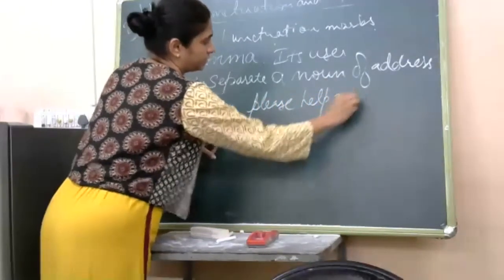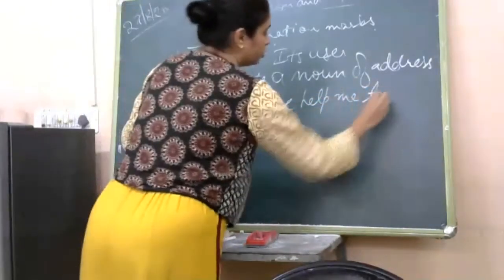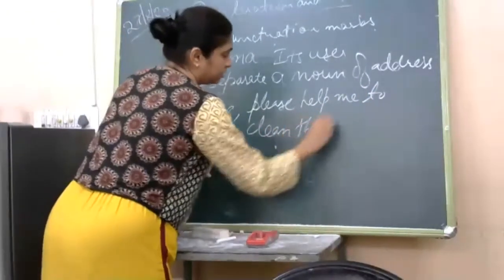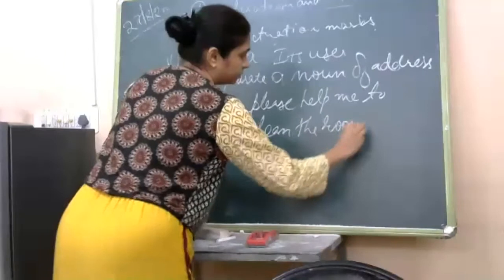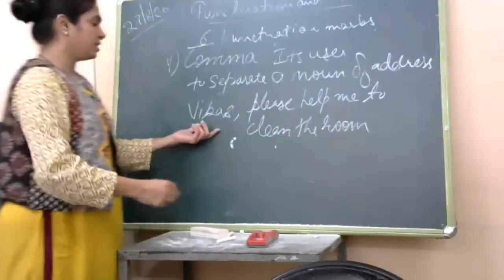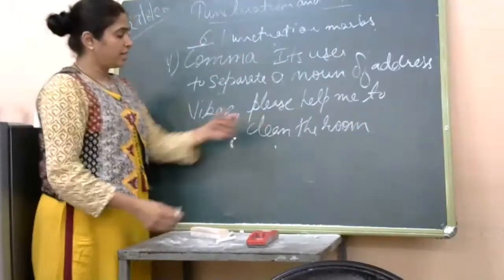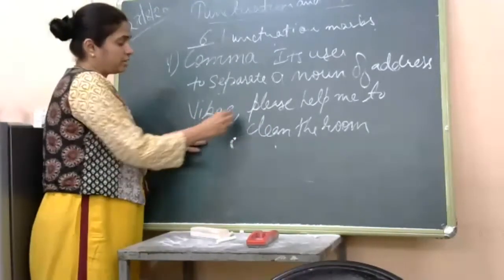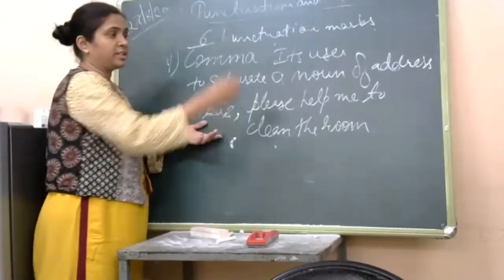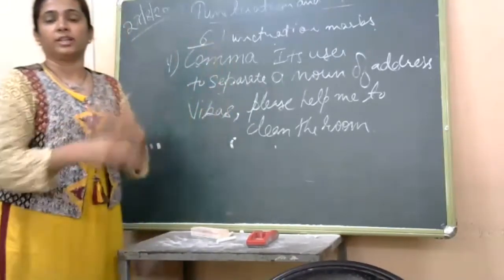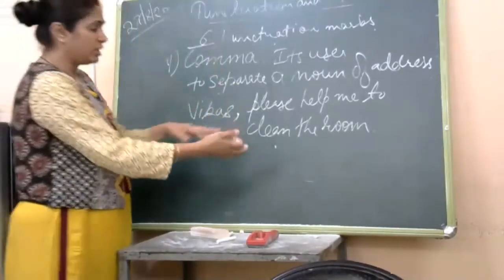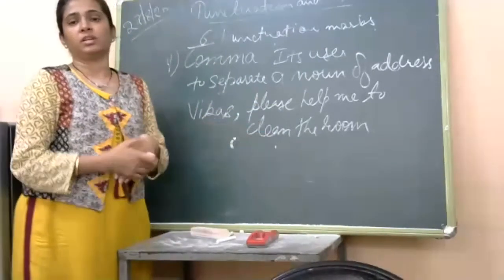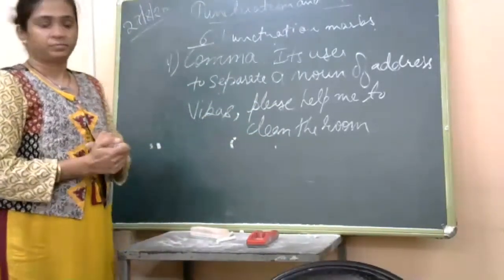Now in this sentence, as we can see, we want the help of Vikas to clean the room, and we are addressing him. Addressing means calling that person by name, specially. So we have used Vikas, comma, please help me to clean the room. Is it clear?